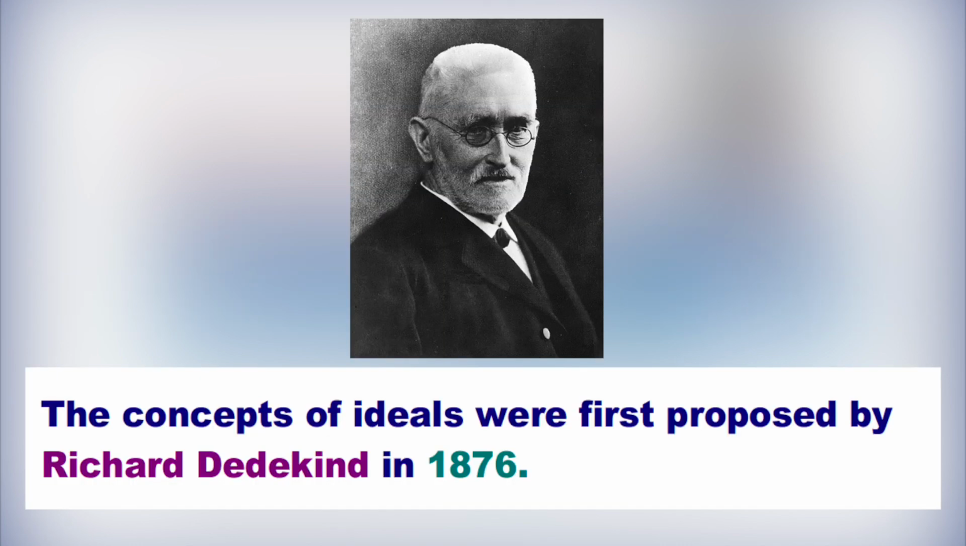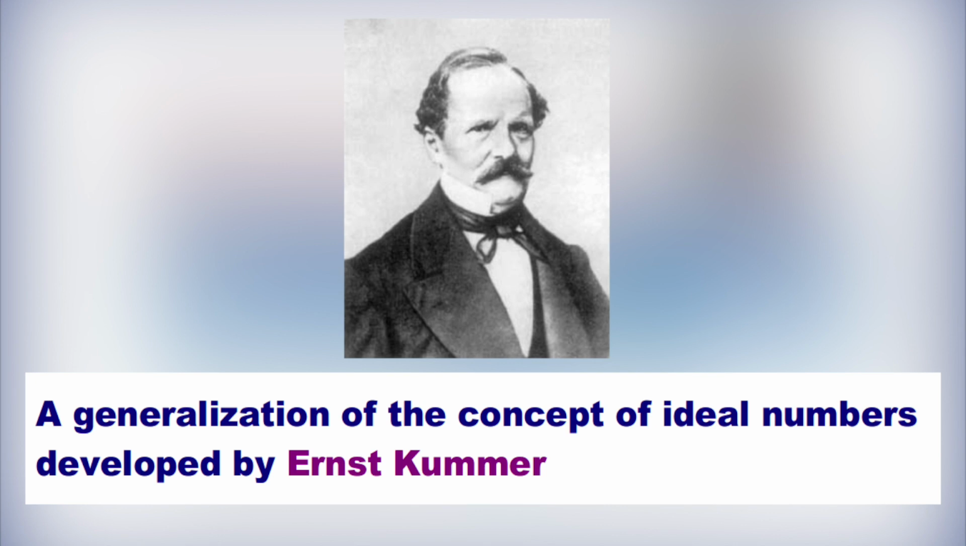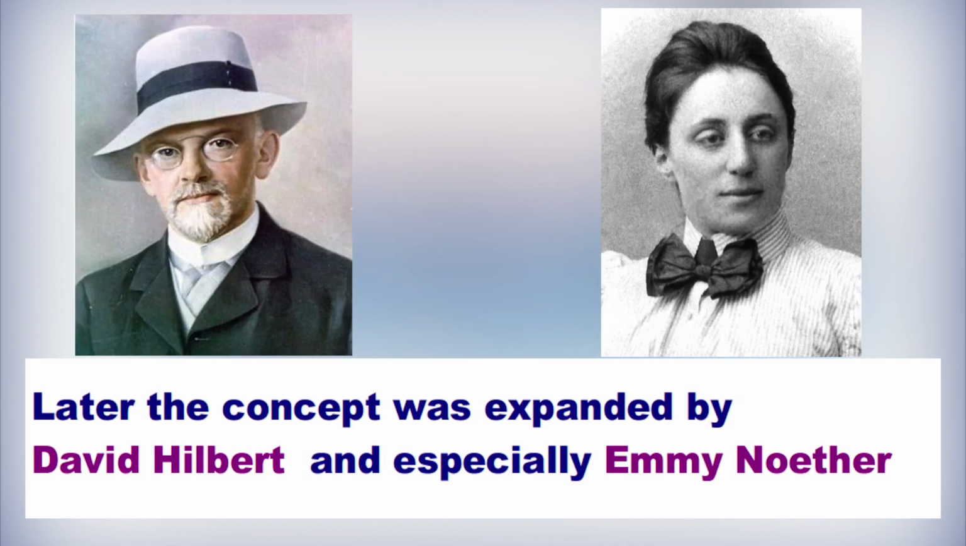The concept of ideals was first proposed by Richard Dedekind in 1876. A generalization of the concept of ideal numbers was developed by Ernst Kummer. Later, the concept was expanded by David Hilbert and especially by E. Noether. In previous modules, we have already seen ideals briefly. So, let us now start with the definition of the product of an ideal.